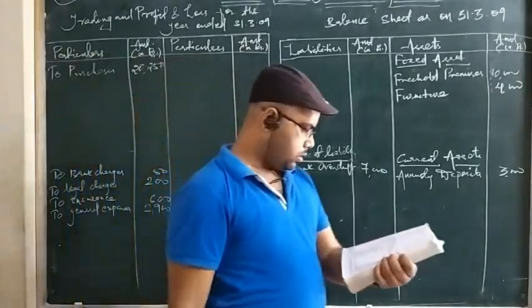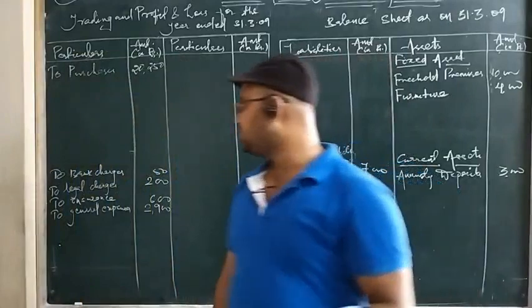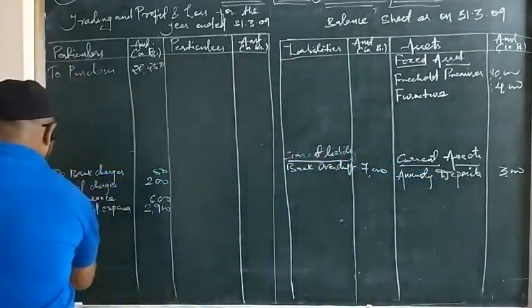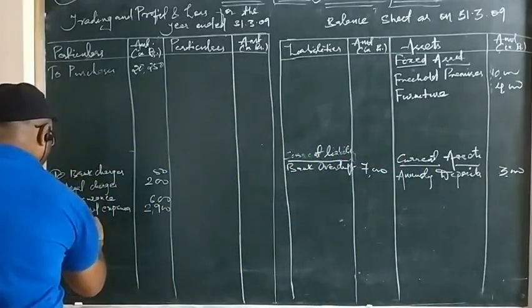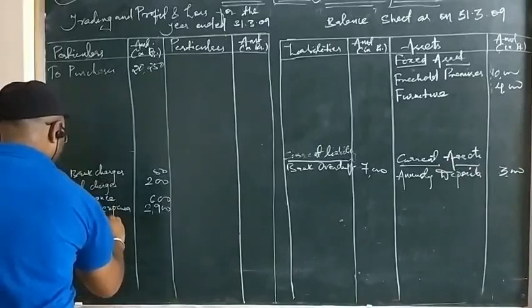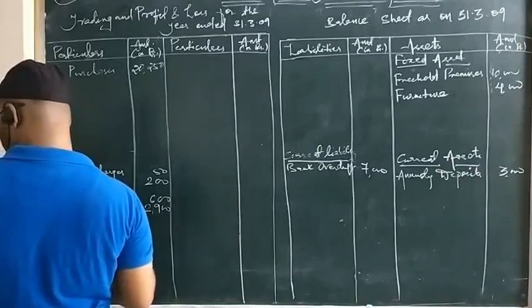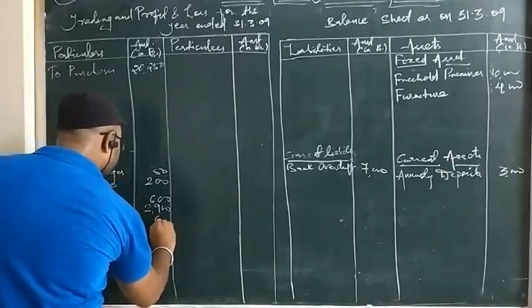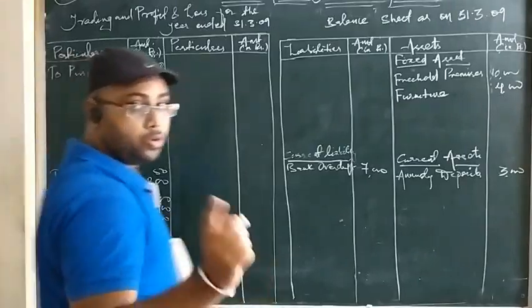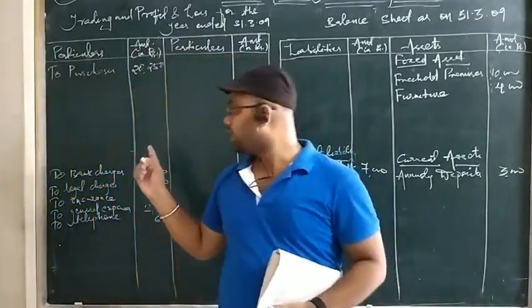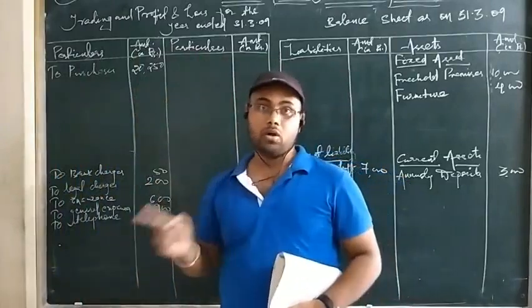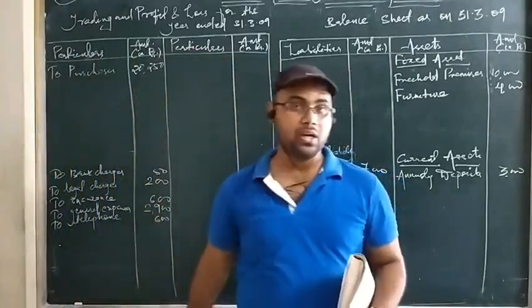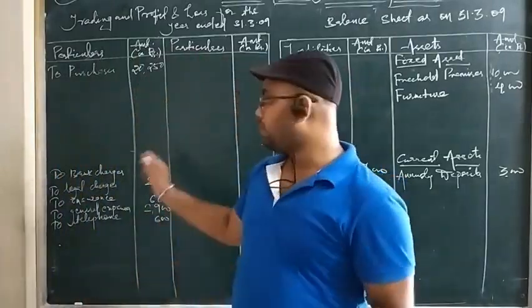Then telephone. Telephone means telephone charges. So it is also an indirect expense. To telephone, so telephone charges are of 600 rupees. Look, I have also told you that there may be an issue regarding the visibility of the items or the amounts. For that purpose, you have to look at the question carefully again and again. Okay, because we have a space issue here.